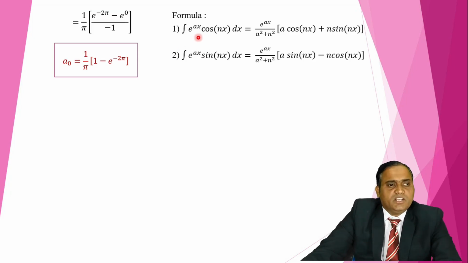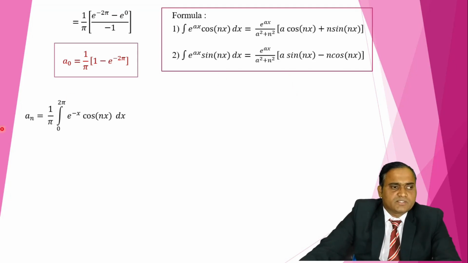The integration of e raised to ax cos nx dx is e raised to ax upon a square plus n square, into a cos nx plus n sin nx. The second formula: the integration of e raised to ax sin nx dx is e raised to ax upon a square plus n square, into a sin nx minus n cos nx.